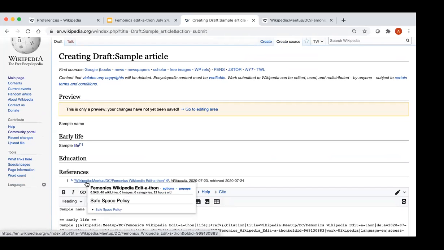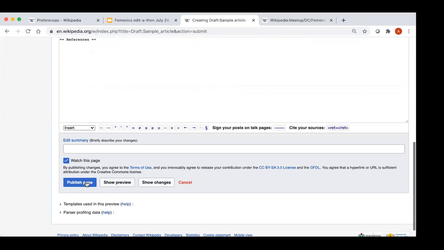Again, I know this is maybe a little confusing, but just know that sometimes if you create a references section, you've added a citation for a new article, and you don't see your reference at the bottom, once you click publish, you will see your reference at the bottom. I can't explain it. It's just something that's been happening.